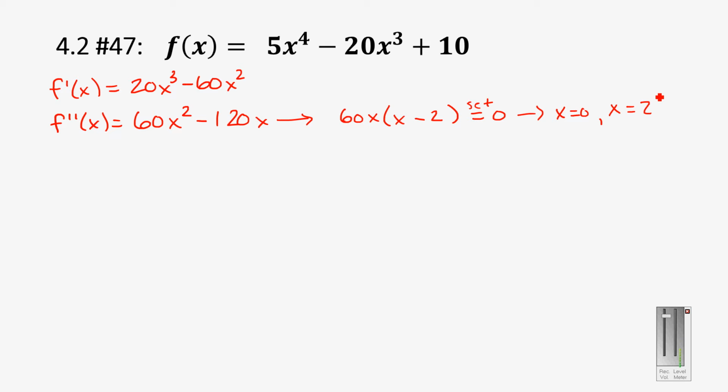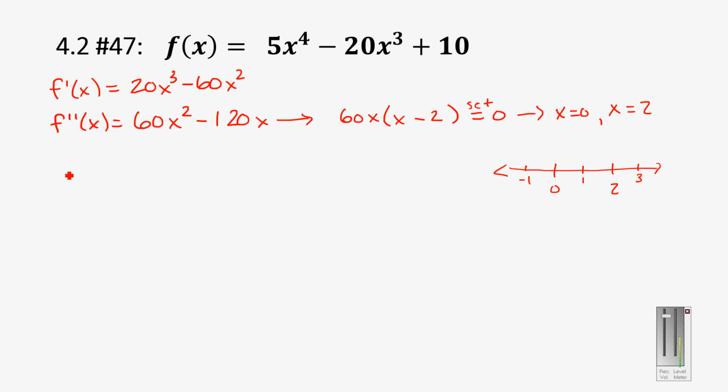To determine if we're concave up or concave down, we really need to test on either side of these numbers. These are my inflection points. So here's 0, here's 2. I'm going to pick a number like maybe -1 on this side, a number on this side of +1, and maybe I pick a number on this side of 3. These are my inflection points, so I need to test on either side.